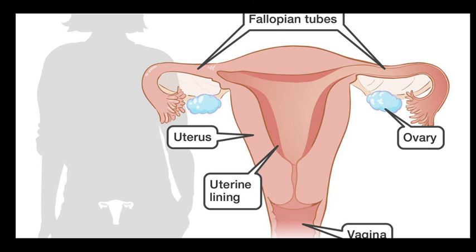Now what is the function of fallopian tube? It has a fimbrial structure which carries the egg from the ovary every month. If we talk about the ovary, ovaries are the primary female sex organs that produce the female gamete, ovum, and several steroid hormones or ovarian hormones. Ovaries are located on each side of the lower abdomen and remain attached to the pelvic wall and the uterus by ovarian ligaments.